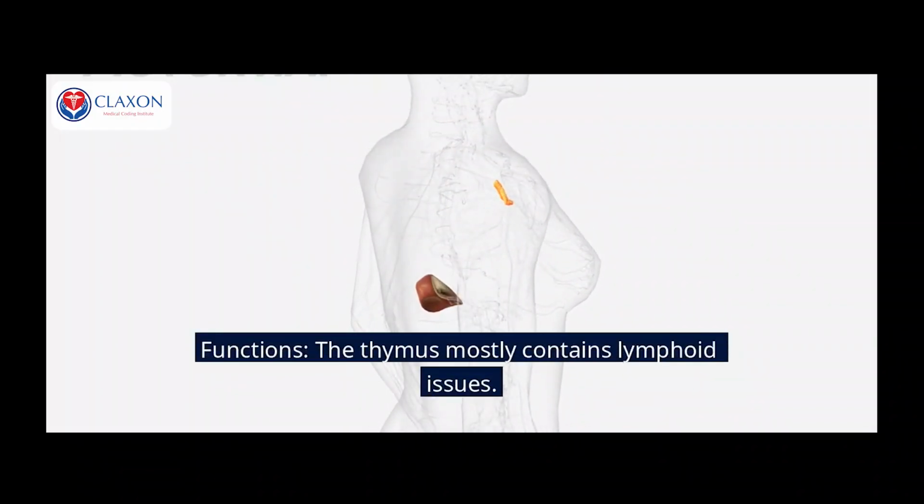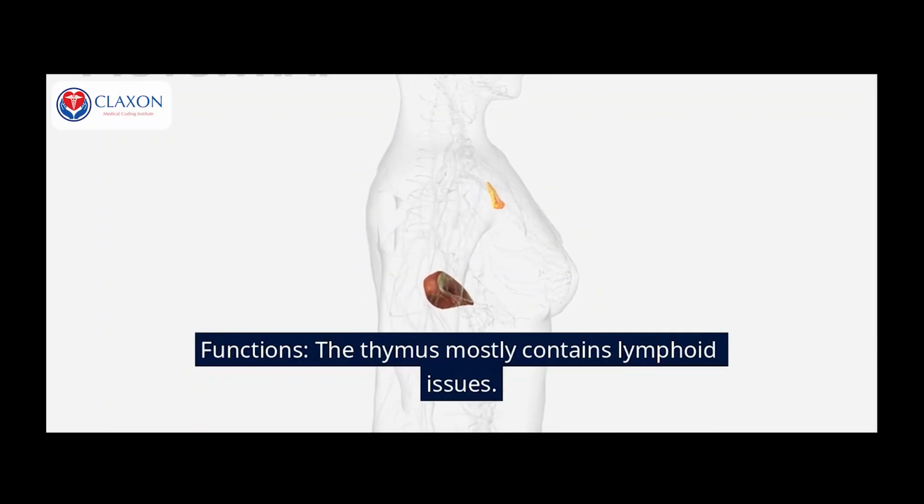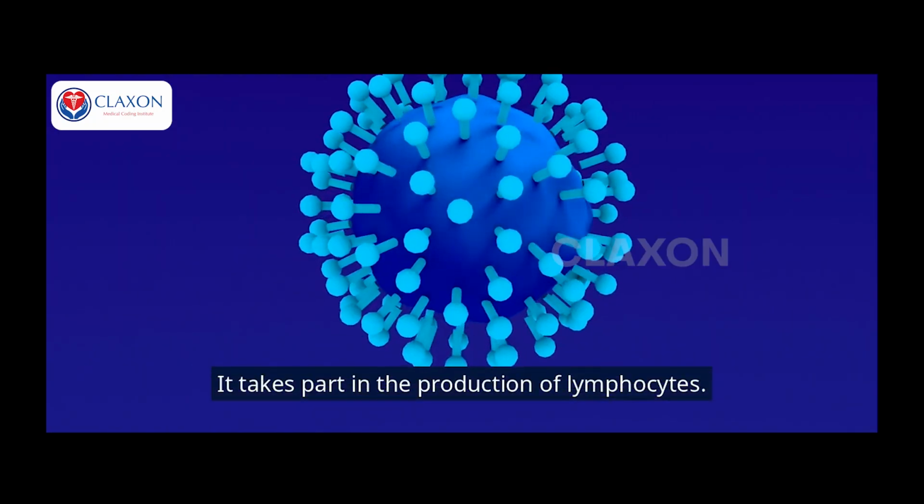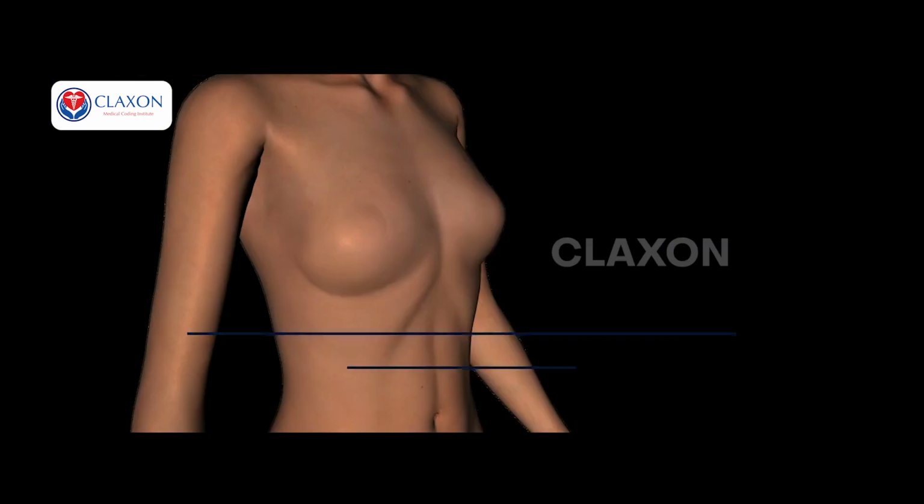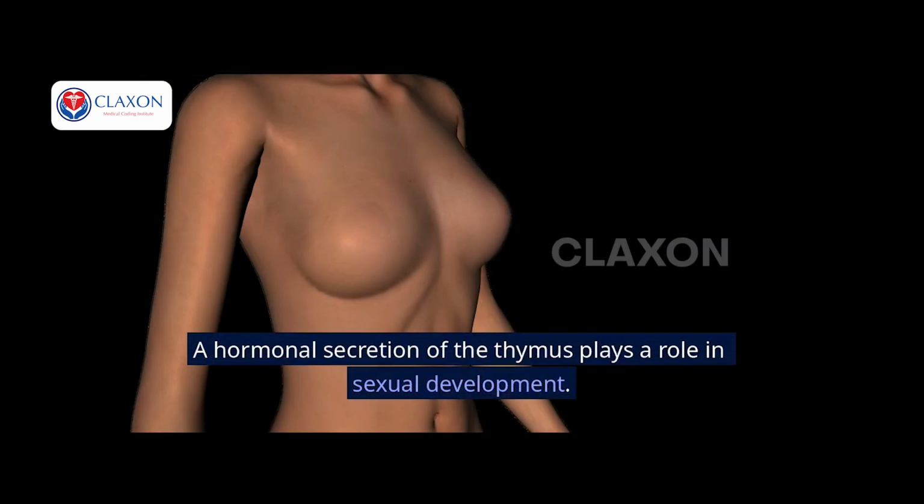Functions: the thymus mostly contains lymphoid tissues. It takes part in the production of lymphocytes. A hormonal secretion of the thymus plays a role in sexual development.